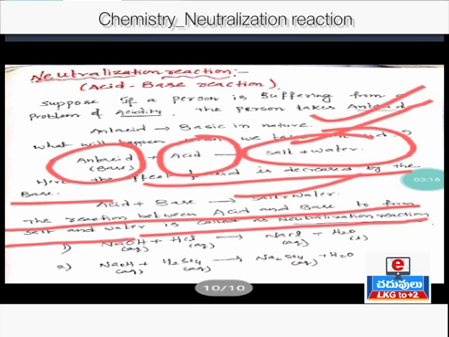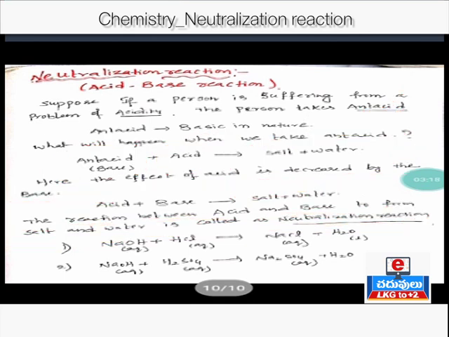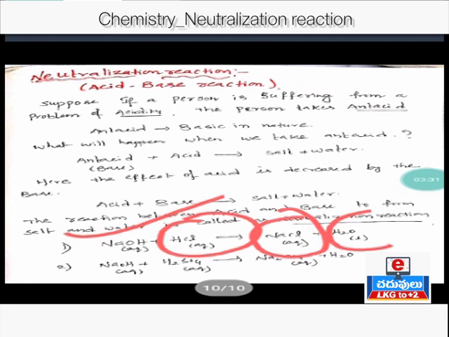Now let us take some examples in the form of chemical equations. I am taking sodium hydroxide, a base present in aqueous form. When it reacts with hydrochloric acid, the salt NaCl and water H2O are formed.